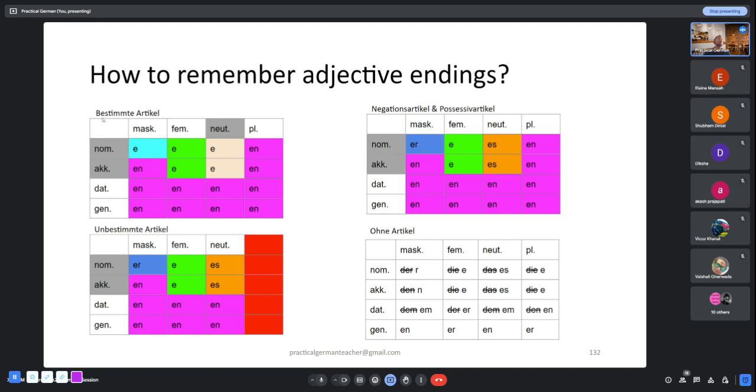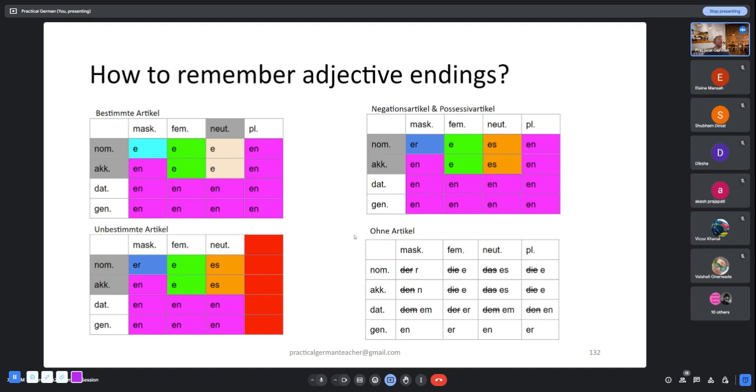So there is one table for bestimmte article, there is one table for unbestimmte article, and fortunately, the rules for negations article and possessive article are the same. So whether you use negations article or possessive article, the adjective ending remains the same. Then there is a table for when you don't use any article, right?